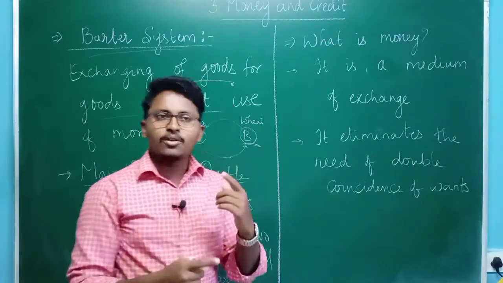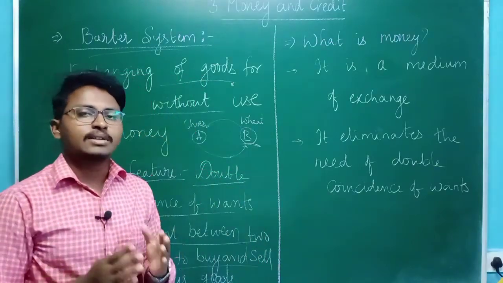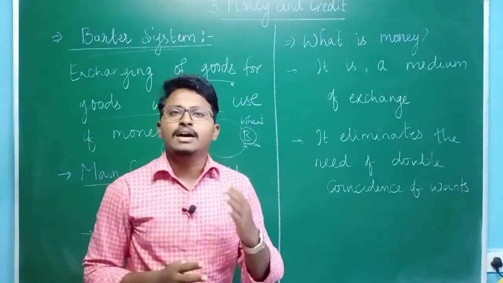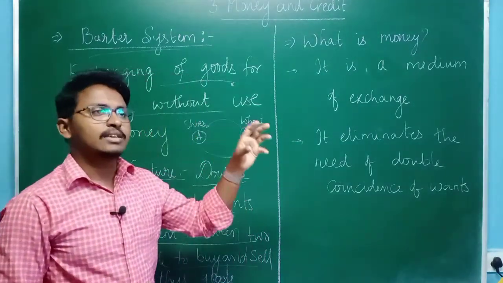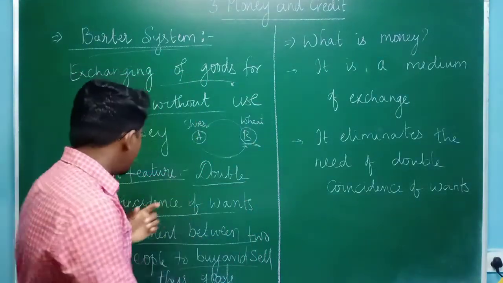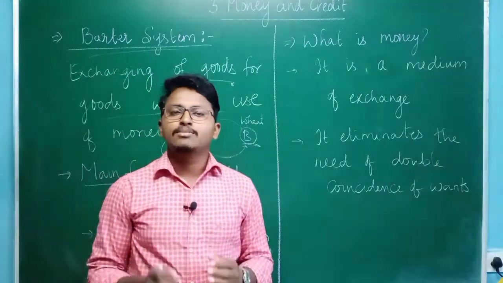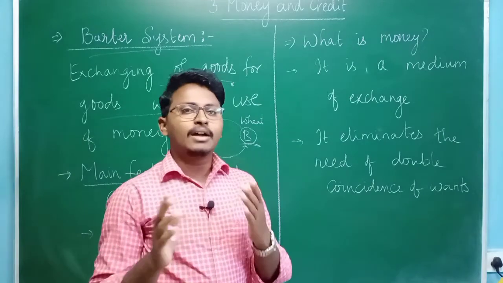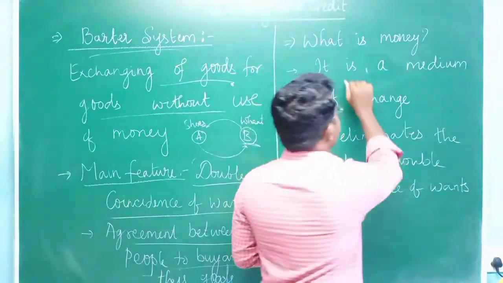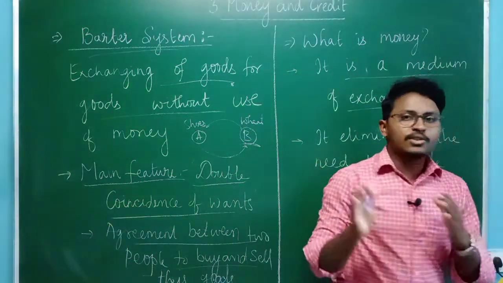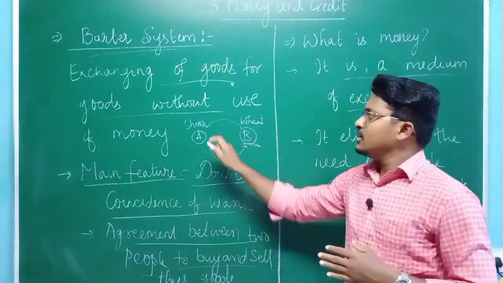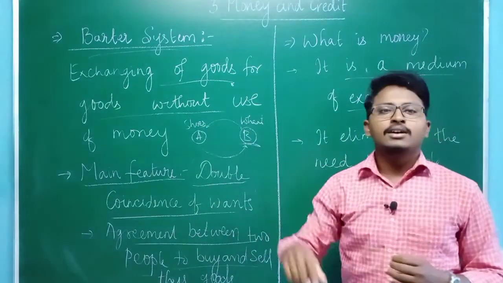Because of all these difficulties, we started using money. To eliminate the need for double coincidence of wants, we have started using money. Then what is money? Money is basically a medium of exchange. In the barter exchange, shoes are directly exchanged with the wheat.